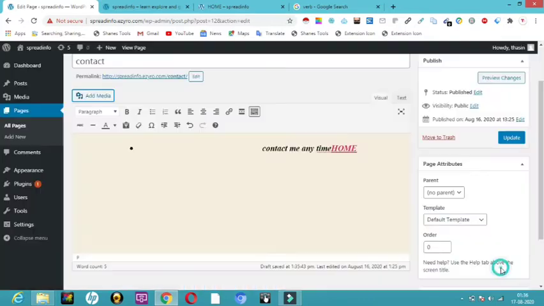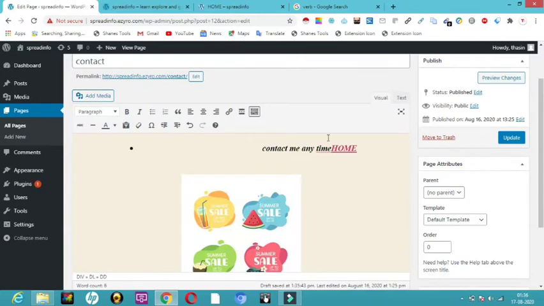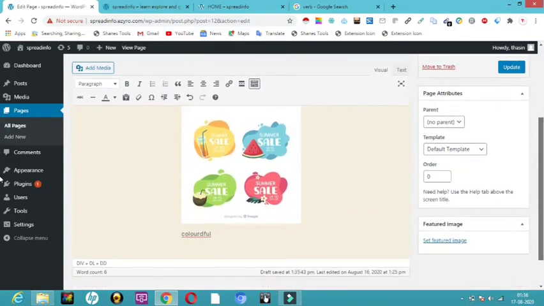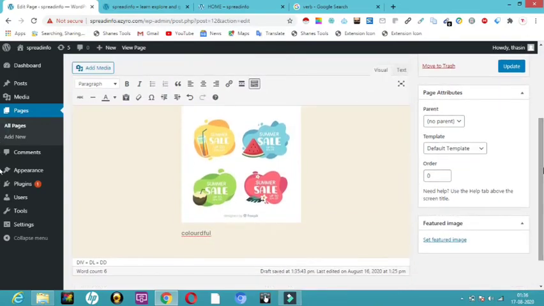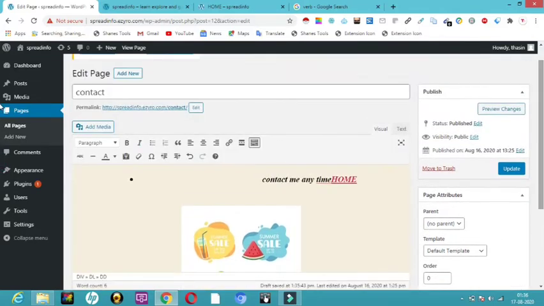Then I'll click on insert into page. So here you can see contact me anytime, and also one thing has got updated over here. Now it is very user friendly for us by using this classic editor, so that we can make all our changes. Before that we had a plus button which we had to click, but now it is displayed over here.